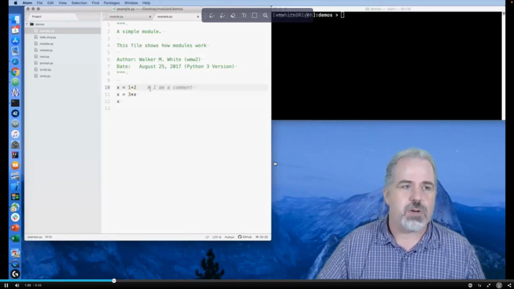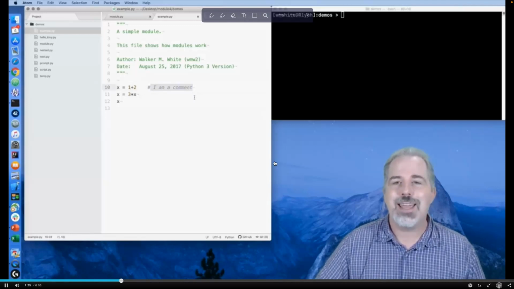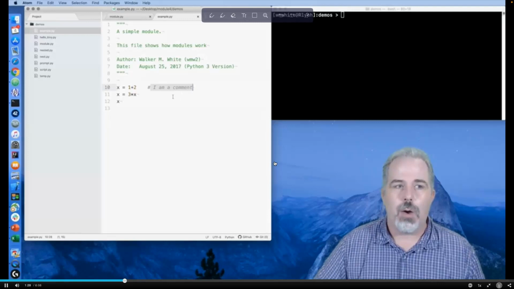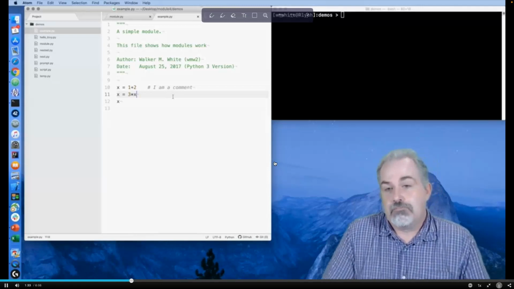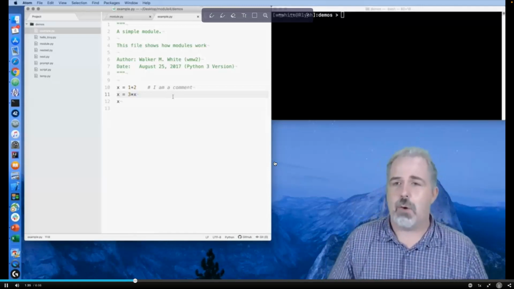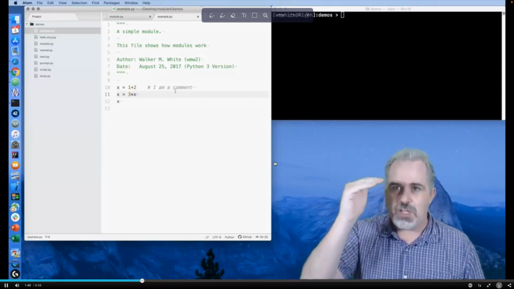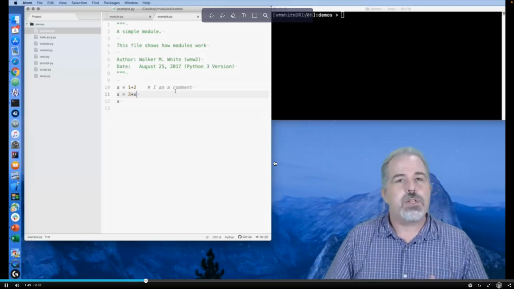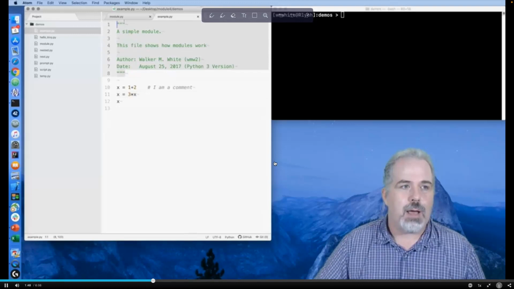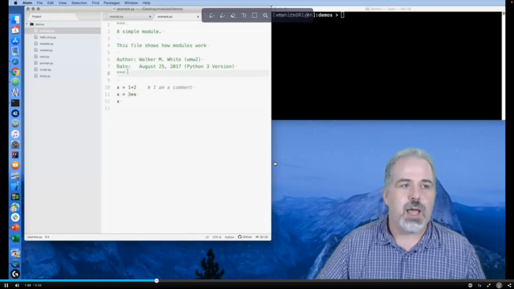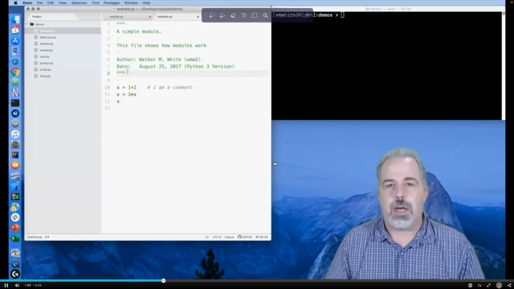Well, you notice that we have this hashtag or pound symbol here. When Python sees it, it knows to ignore everything else on the rest of the line. However, when it comes to a new line, it's ready to start reading Python again. That's fine. What if I have a really long comment, something that spans multiple lines? Well, I could just put a hashtag on each line, but there's another option that we have shown here. Up at the top, I have started it with 3 quotes, and I have ended it with 3 quotes, and in between, everything that I've written is a comment.